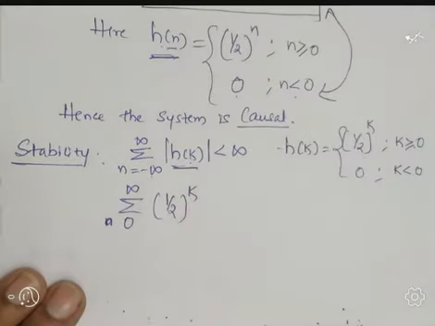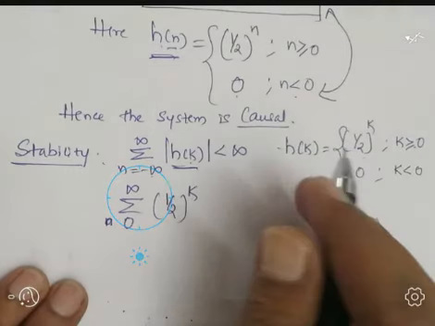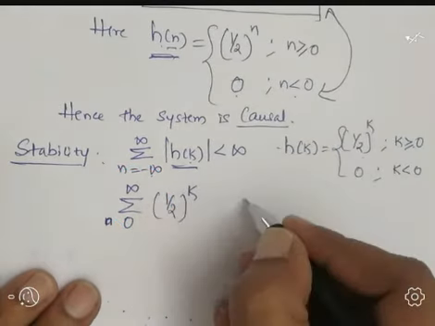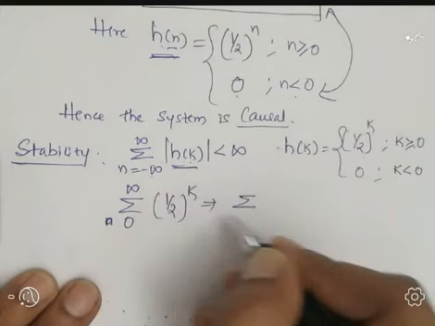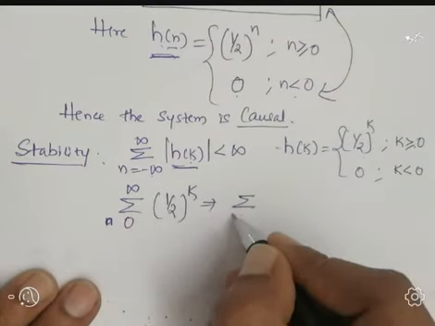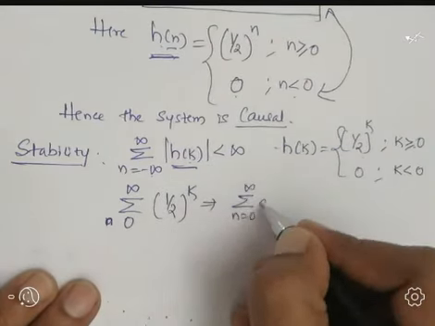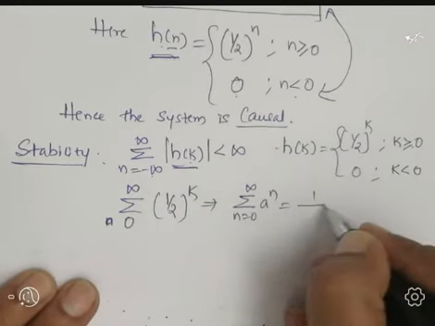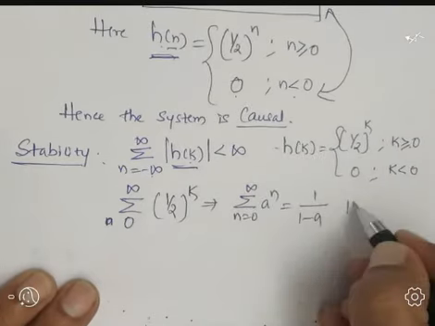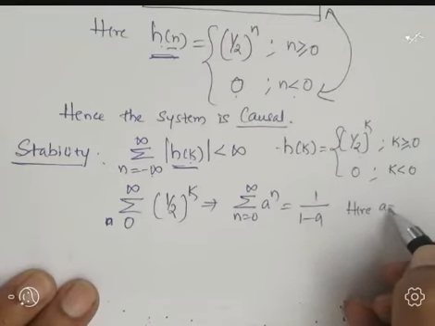Let us simplify this using the standard summation formula: the summation over n equal to 0 to infinity of a to the power n equals 1 divided by 1 minus a. Here a equals 1 by 2.